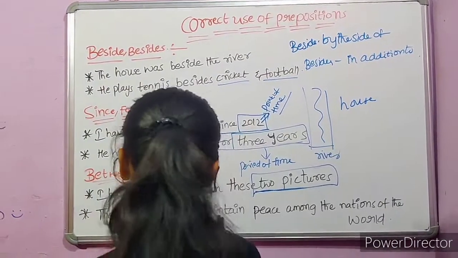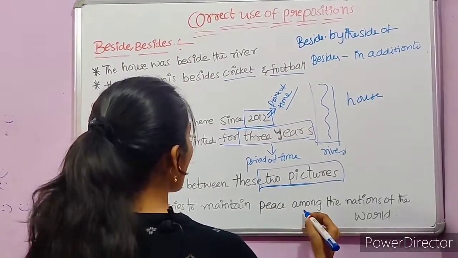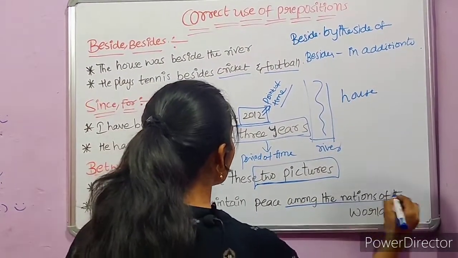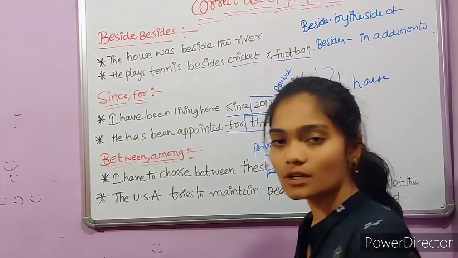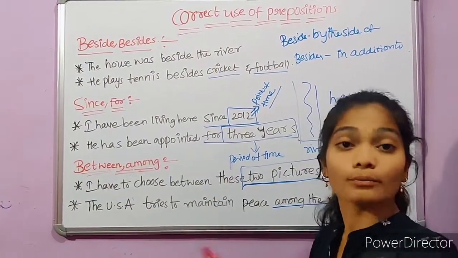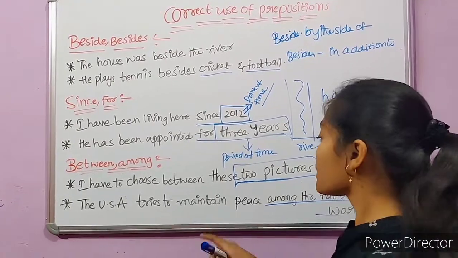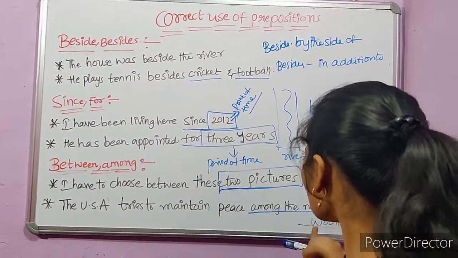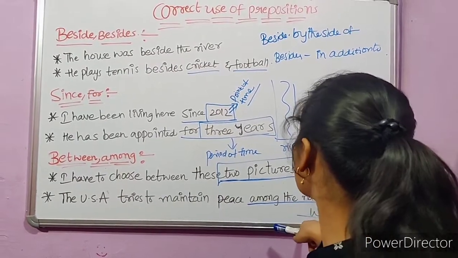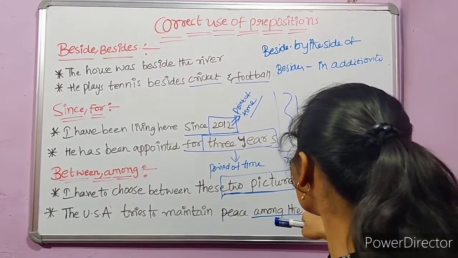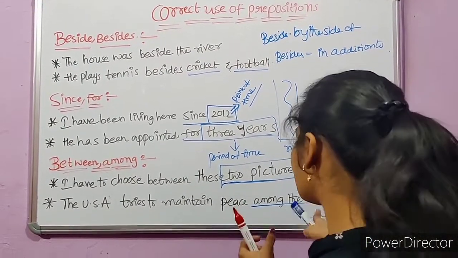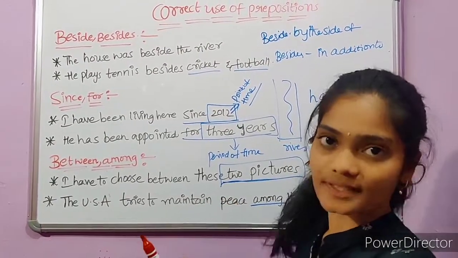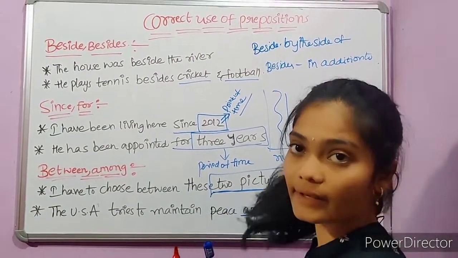The USA tries to maintain peace among the nations of the world. Nations means there are not just two nations, there are more than two nations, right? We have to maintain peace among the nations of the world. Here the comparison is for more than two things, right? Therefore, we use among here.